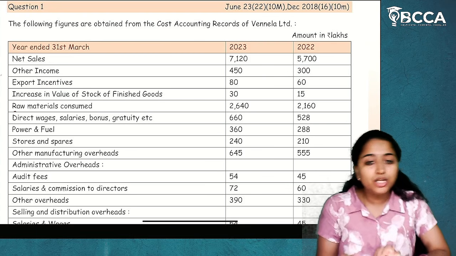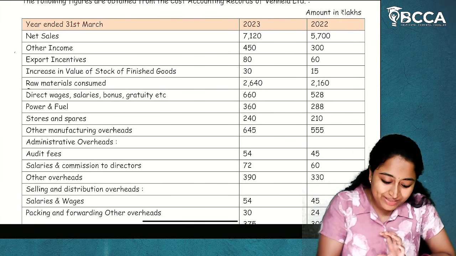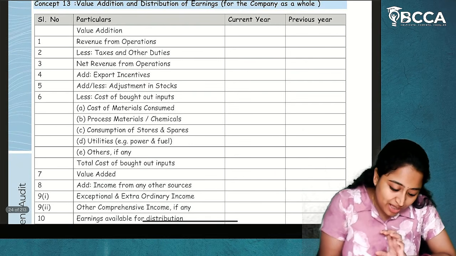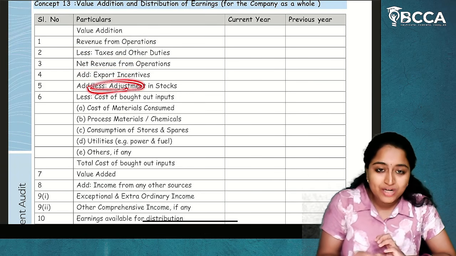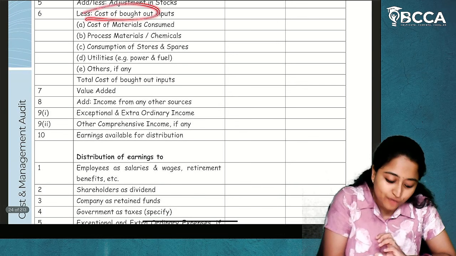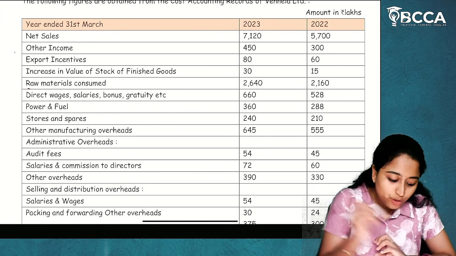Now we will see the question. How will the value addition be calculated? How will we get the value addition? First, we'll take net revenue from operations. If any taxes are there, we'll reduce them. Then we'll get net revenue from operations. We'll add export incentives, add or less adjustments of stock, then less cost of bought out inputs. Then we'll get the value addition. So that is what we are going to do.